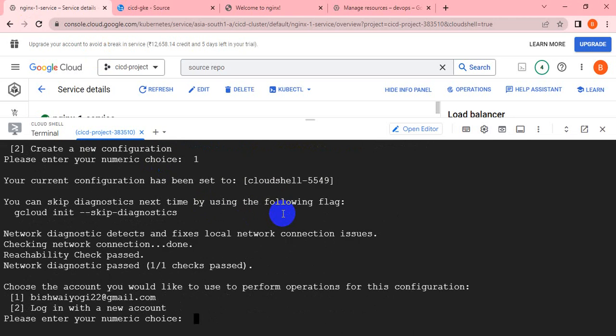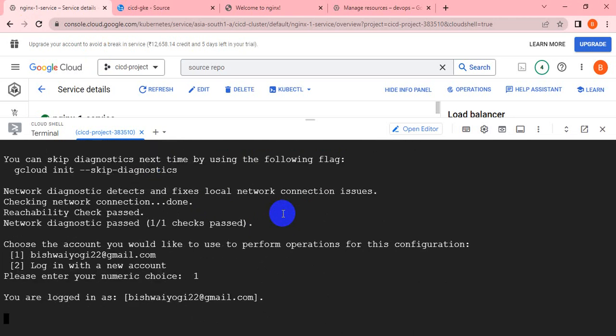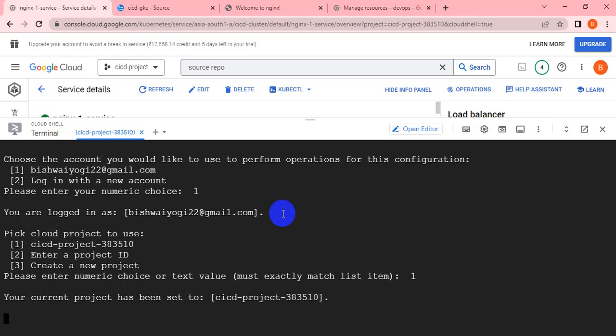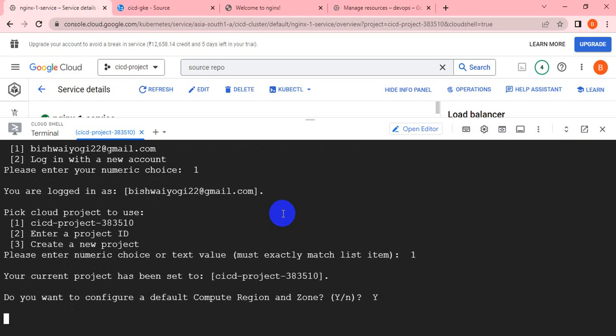My account is the first one. The project is the first one, the CI/CD project. If you want to set the region, you can set that. Otherwise, you can keep it as no. Let me set it.